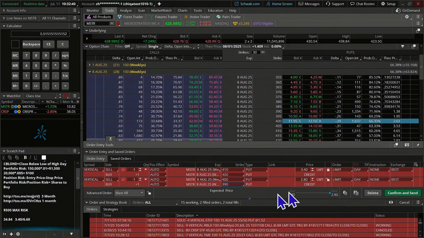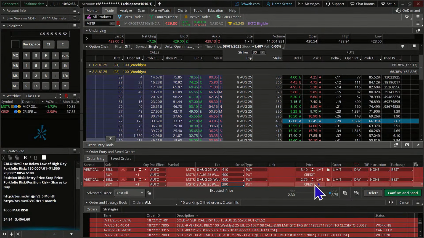All right, let's look at that. This one would have a higher probability of expiring out of the money. Oops, where's the 400? Let me make sure I'm on the right line. Here we go. 66% as opposed to 60. Would this give us a good enough credit that we'd be happy with it? I'm going to go ahead and lock that one in here too.